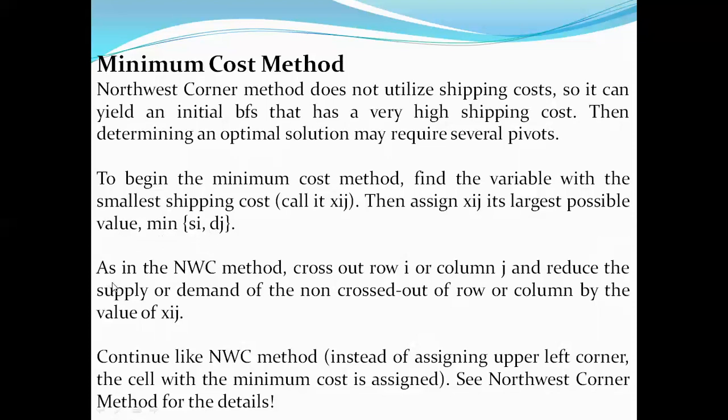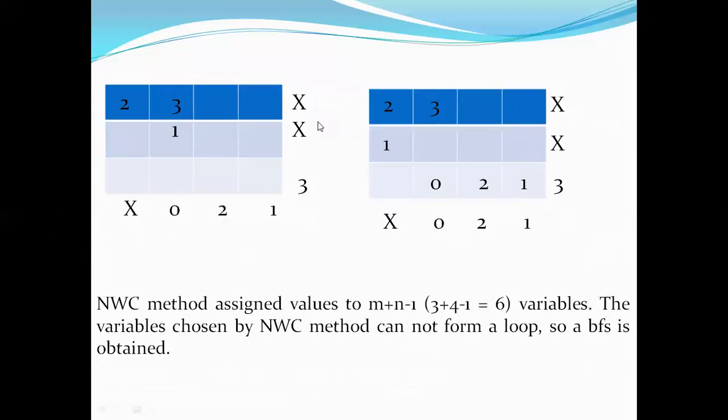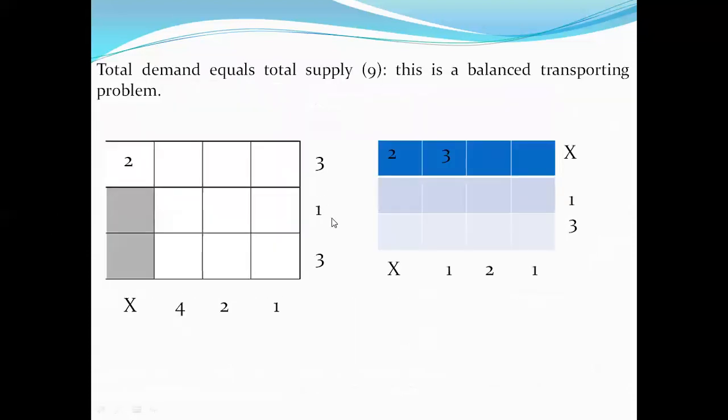As we have already seen in the northwest corner method, cross out row i or column j and reduce the supply and demand of the non-crossed rows and columns. And depending upon the demand, we have split the source units or production units into n number of cells. The bifurcation has been done here.